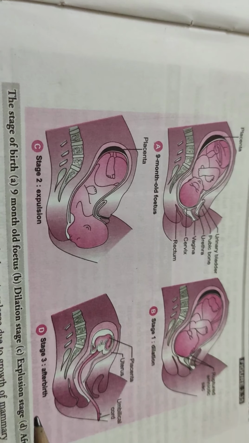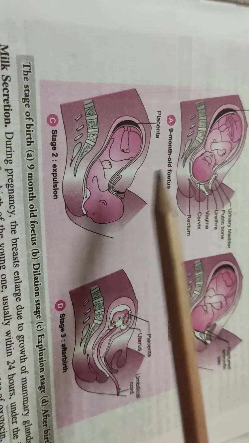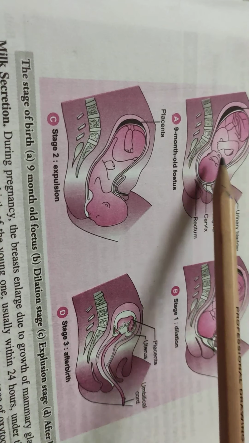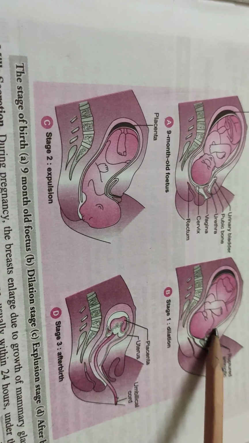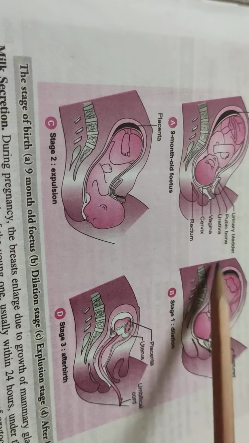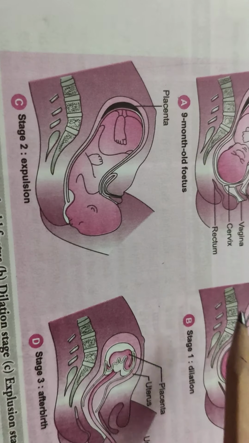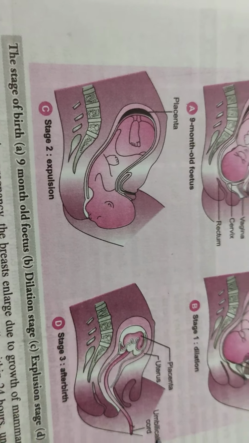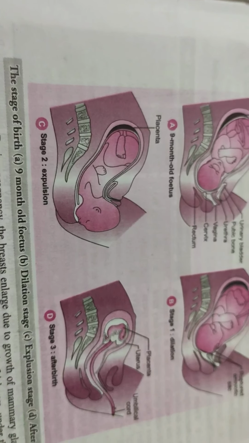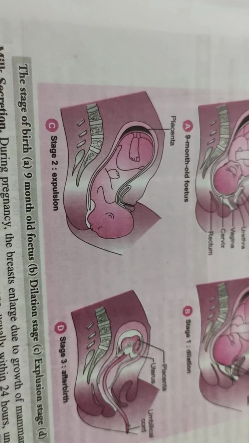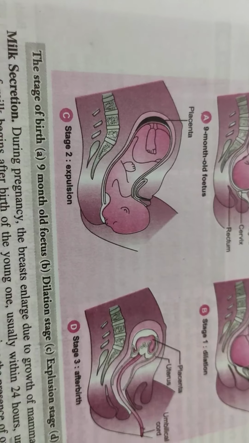Hence, oxytocin, here we can see the structure. This is happening due to the release of oxytocin during childbirth. Hence, oxytocin is also known as birth hormone and milk ejecting hormone.